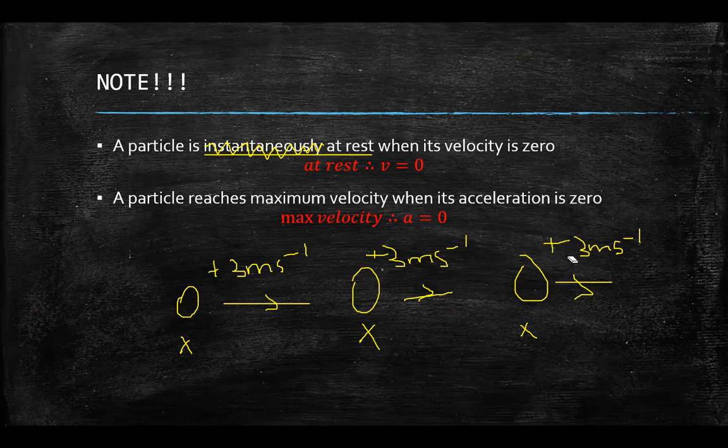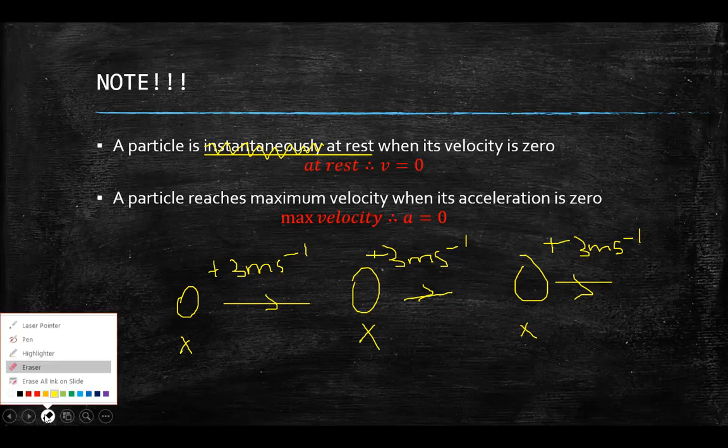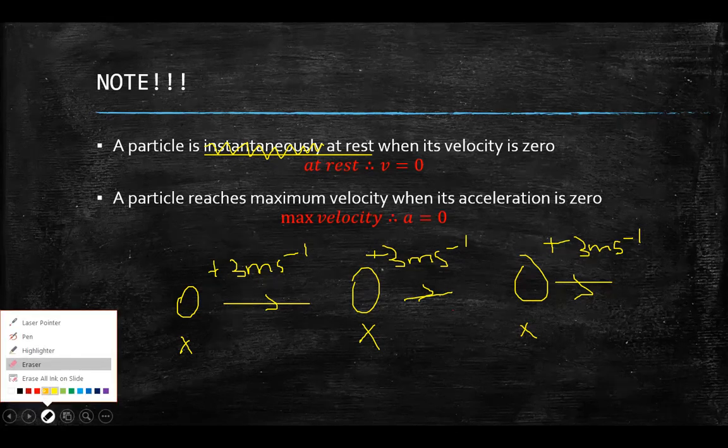Let's just assume that it's continuing to travel at the maximum velocity. I would continue drawing these points and checking. And you would realize that it would never pass this velocity, right? So 3 meters per second, 3 meters per second, 3 meters per second, all of them still traveling to the right. If you go back to the definition, that's why it's important for you to know definitions, right?